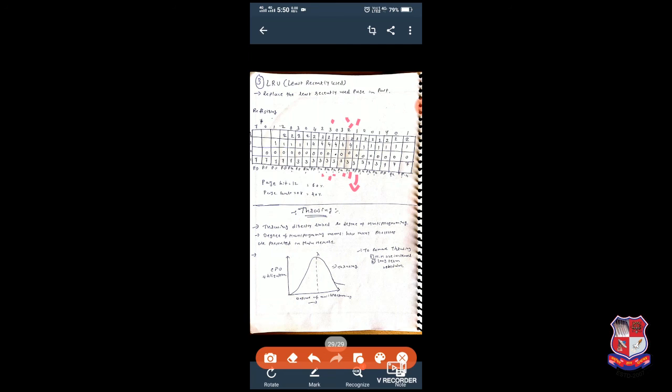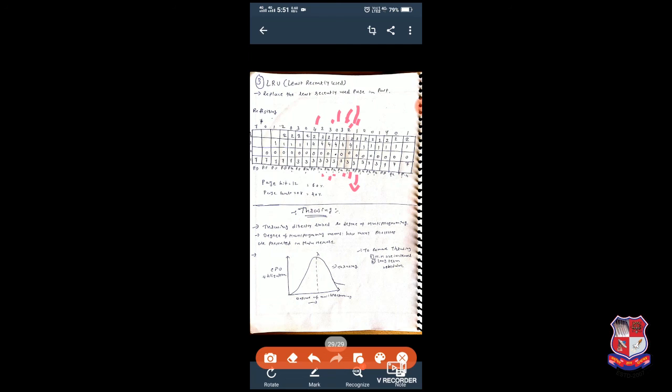For the page fault, we have to replace an older page. Which option do we have? We will check one by one. 2 is recently used here. 4 is used here. Then 0 is recently used here. 3 is recently used here.